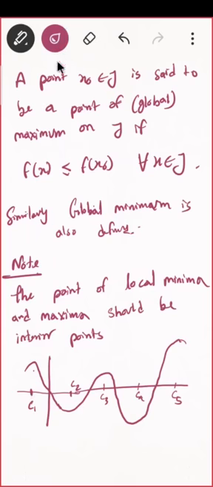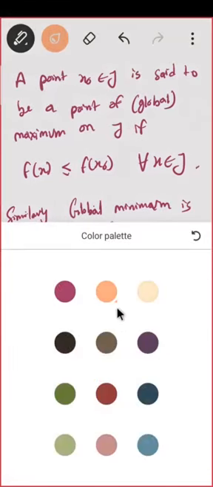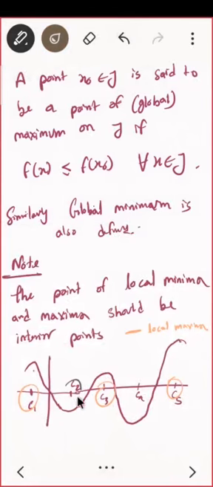C1 is a local maxima. Do you see? Because I can have a neighborhood. C3 is a local maxima. I can have a neighborhood. C5 is a local maxima. Do you see? Yes. And what is local minima? Maybe I'll write here. This sign is for local maxima. And another I can take this one. You see C2 is local minima, C4 is local minima. This sign is for local minima.